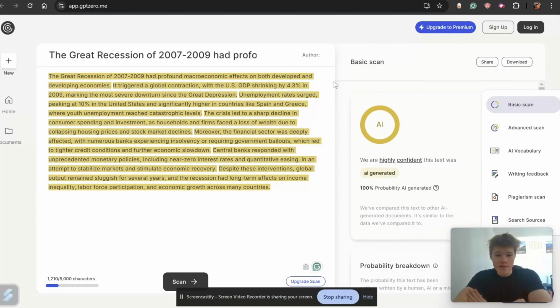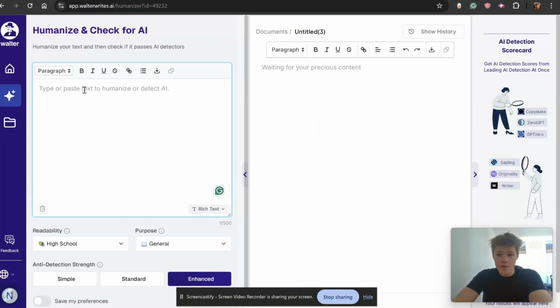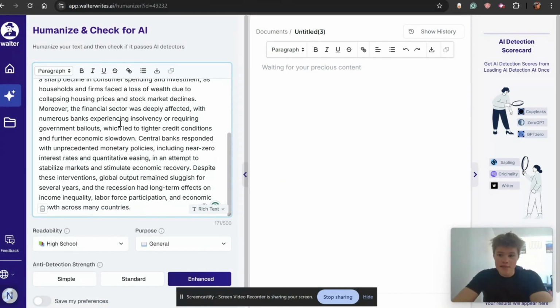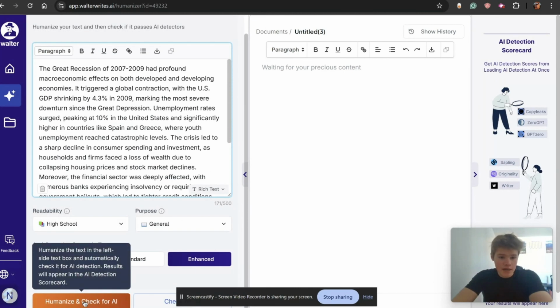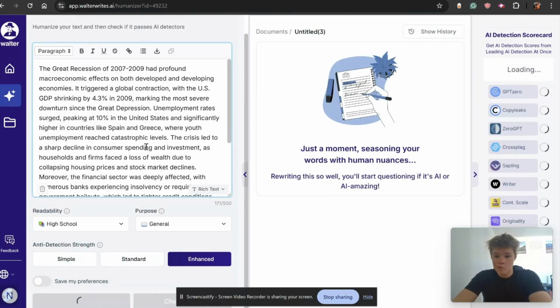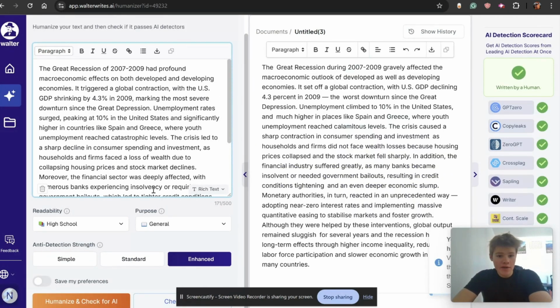So what do we do in a situation like this? Well, we have a good solution, and that's where Walter AI is going to come in. So we're going to come over here to the Humanize and Check for AI section. Now we will paste the text that was fully AI detected in here. Then we'll go down and click on Humanize and Check for AI. Alright, so now we have our two essays.